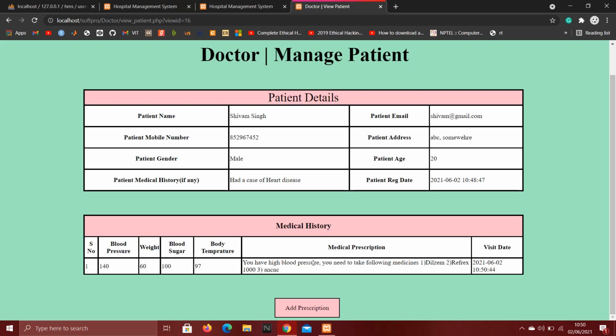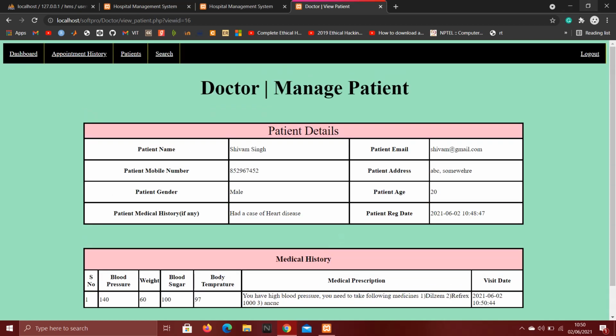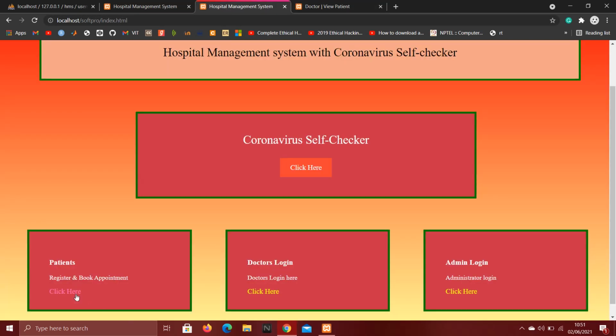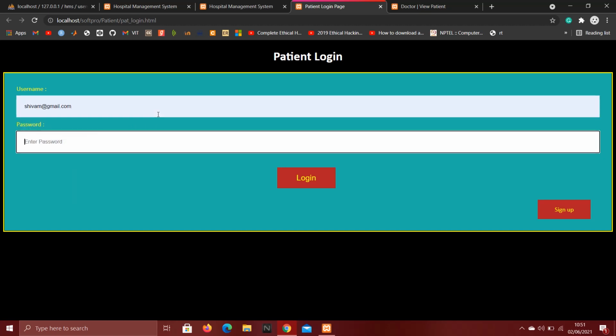And if we want to see whether the patient can see this prescription or not, let's go to the patient module and see there. Shivam at the rate 123.